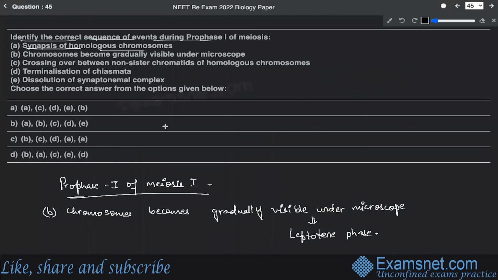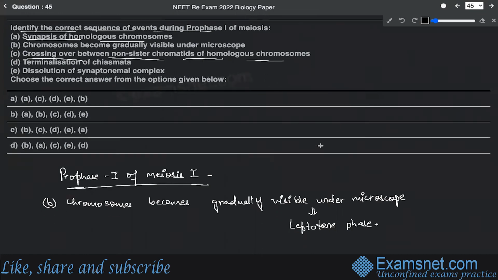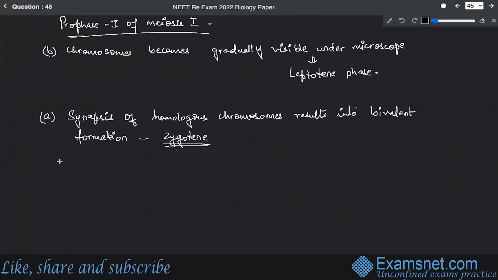Now, once the bivalent has been formed, the next step is crossing over between the non-sister chromatids of homologous chromosomes, and this occurs during the pachytene stage.